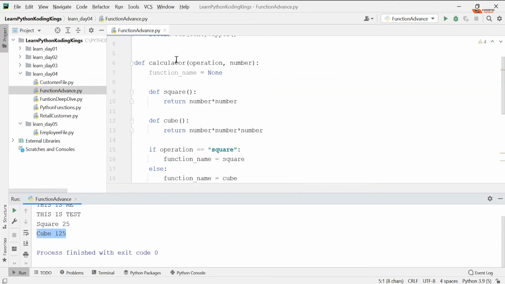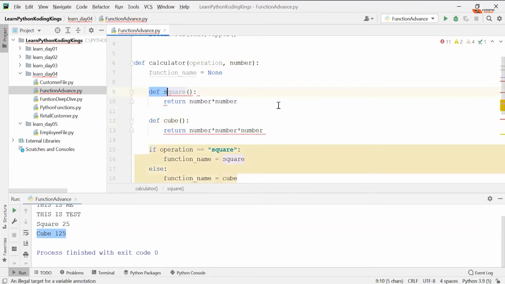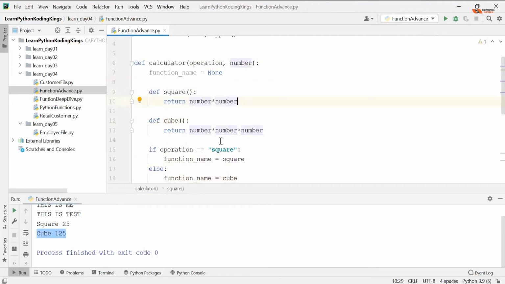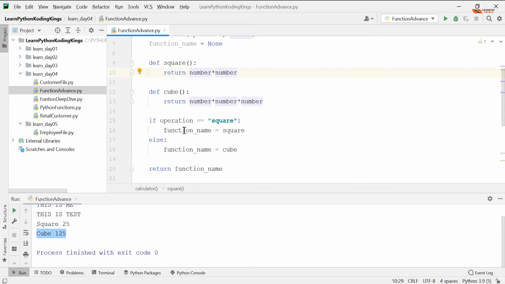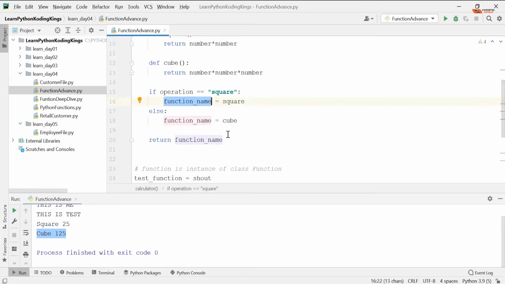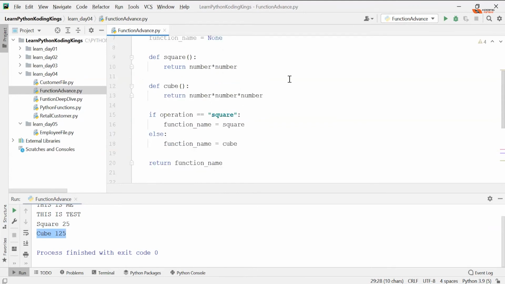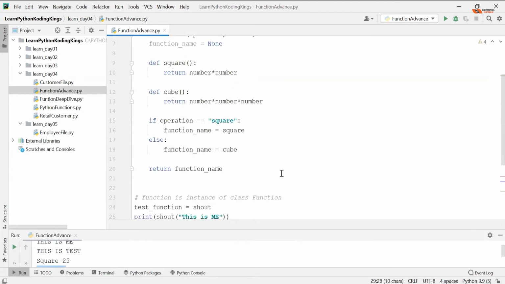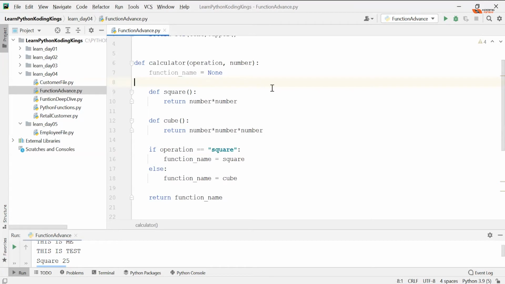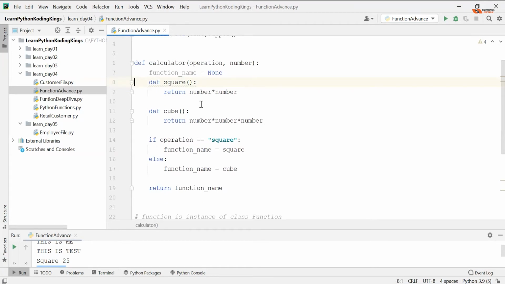So let's take a deep dive. Calculator function, you define two functions within function. So it is possible in Python to define a function within a function. It's completely okay. And then you are returning a function again. You're not calling that function, you're returning a function. And then you are using it as if the try square itself is a function. It's a little hard to understand. Take some time, try to understand it thoroughly. Let me know if you have any questions.